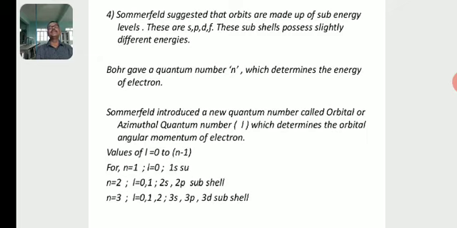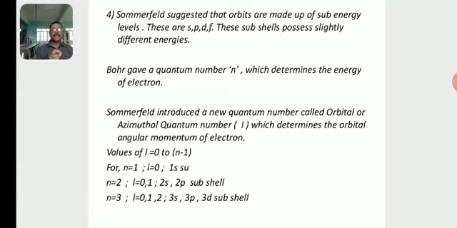These subshells have slightly different energies. Bohr gave a quantum number n which determines the energy of the electron. Sommerfeld introduced a new quantum number called the orbital or azimuthal quantum number l, which determines the orbital angular momentum of the electron.